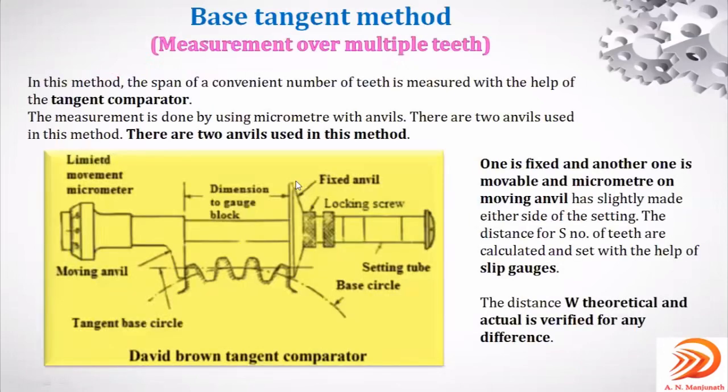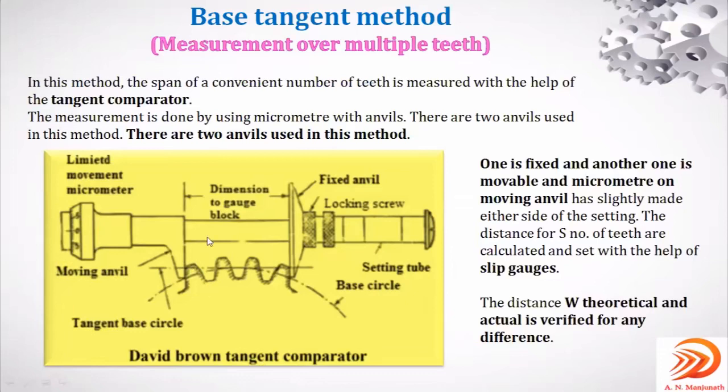See, observe now. This is the tangent. That's why the name is given base tangent. It is with respect to the base circle. That's why base tangent method. So it is measurement over multiple teeth, not a single tooth at a time. It takes the span length for the measurement purpose.